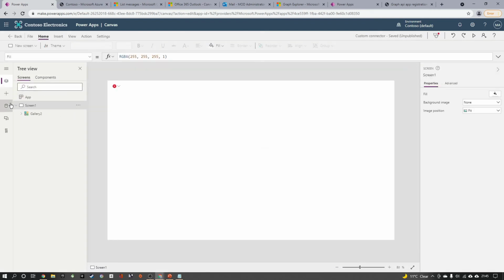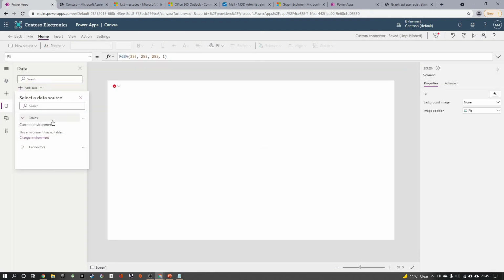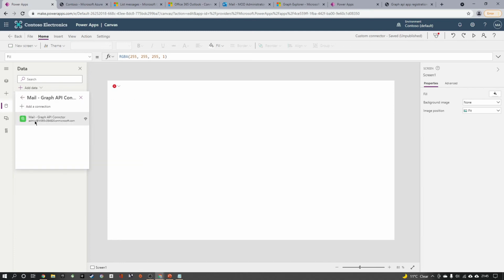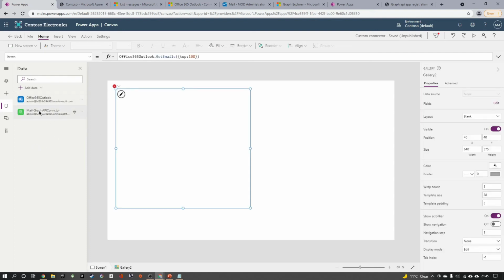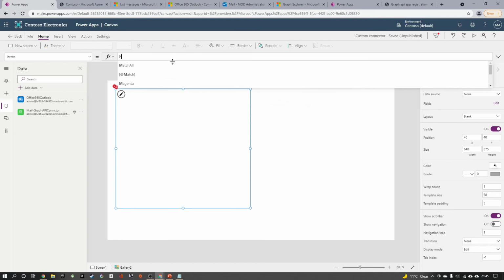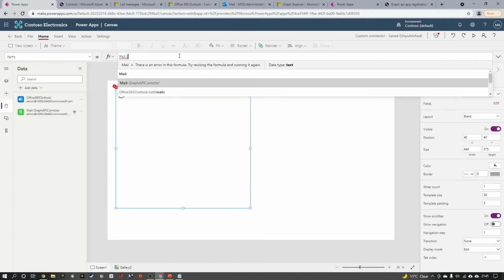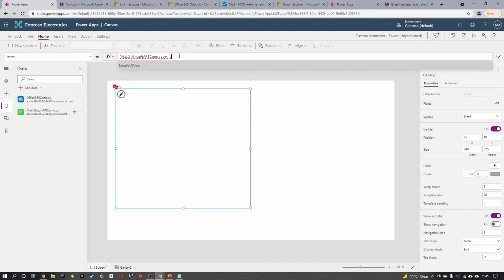I go to the data and I click on add data source. You can see there are various connectors and there is a connector which we have created now. I click on this one, which shows a custom connector list, and this will show the list of methods in it. So if I go here, I click on mail graph connector dot email users.